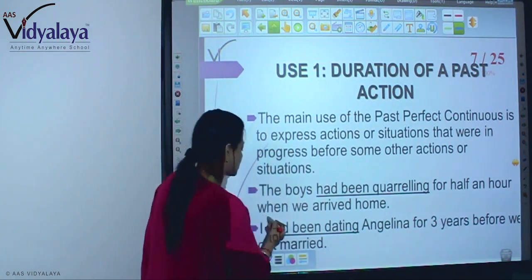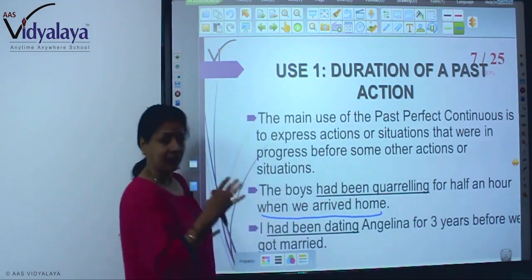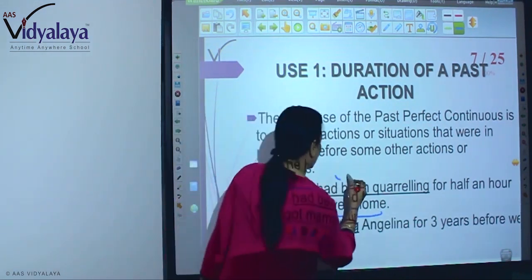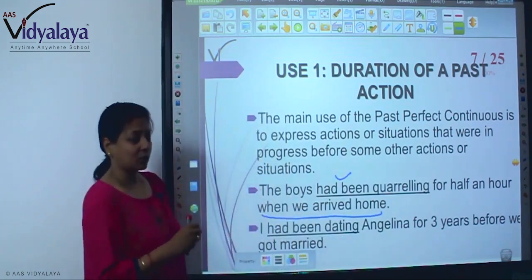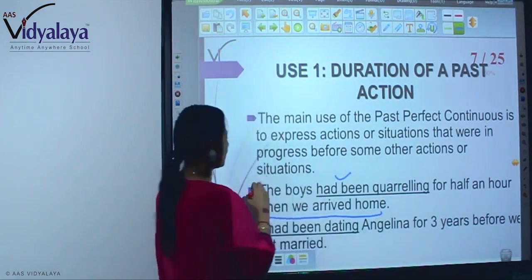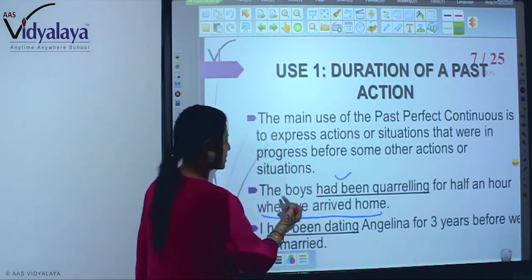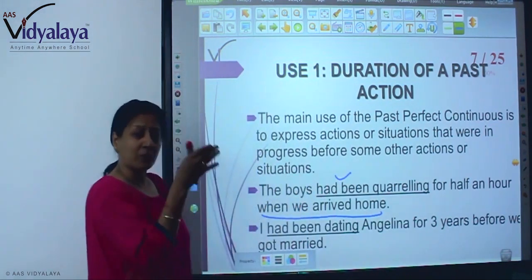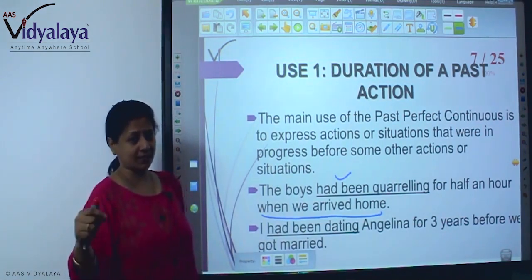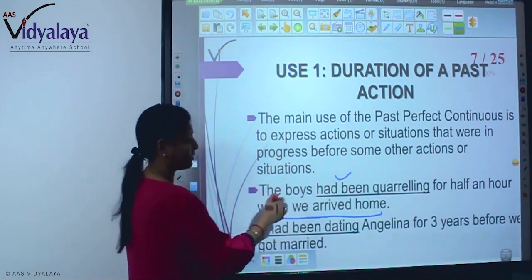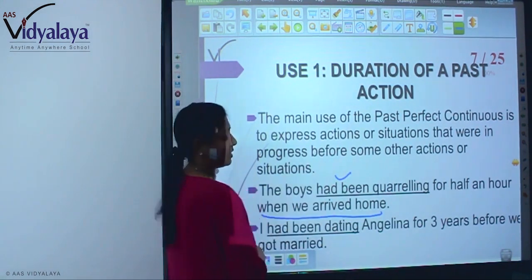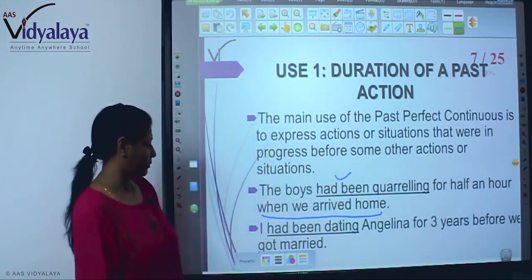So this action is the later part of the event, and this had been done earlier. So actions or situations that were in progress, we are using the former action in past perfect continuous tense, not the later one. The later one is in the simple past. So the boys had been quarreling for half an hour when we arrived home.